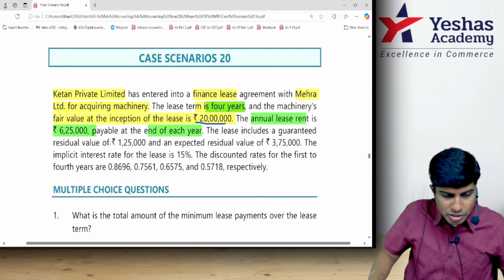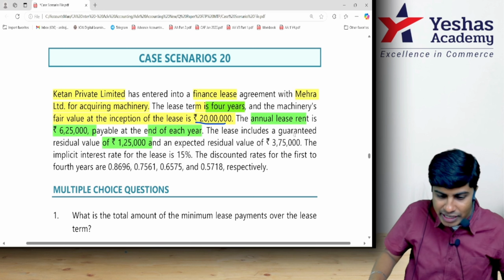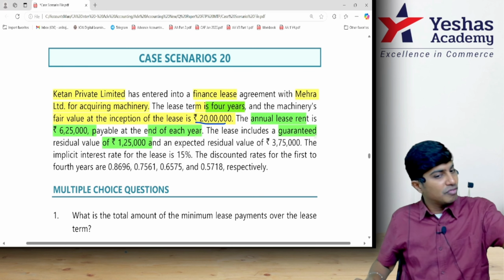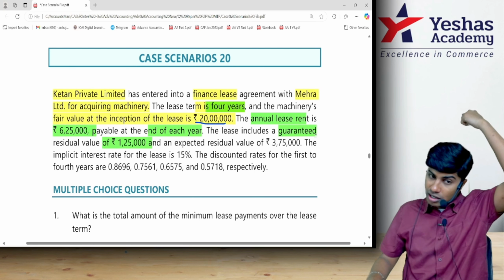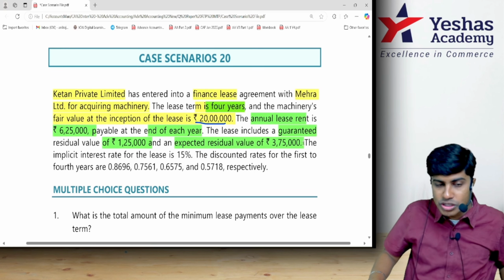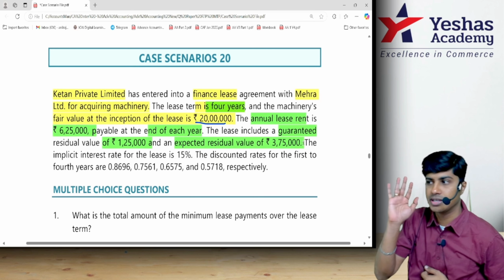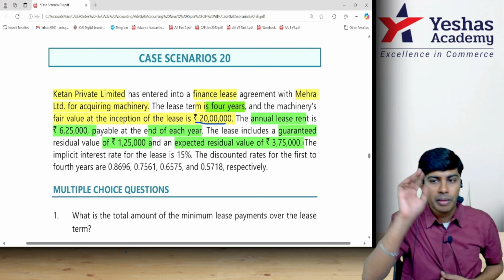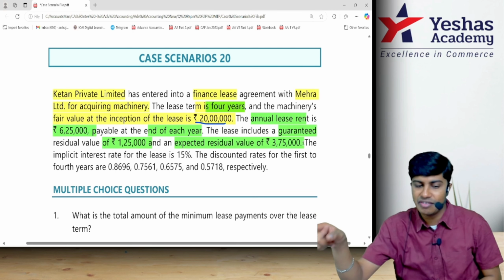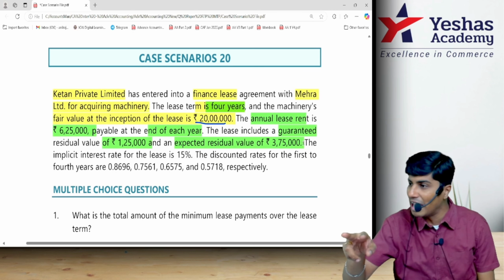And you also promised to pay me 1,25,000 as guaranteed residual value. Residual value is at the end of the lease period. You would pay that to me after year 4. Total expected realizable value is 3,75,000. Who's expecting? Me, the lessor. But how much did you promise by agreement? 1,25,000. 3,75,000 minus 1,25,000 is 2,50,000.